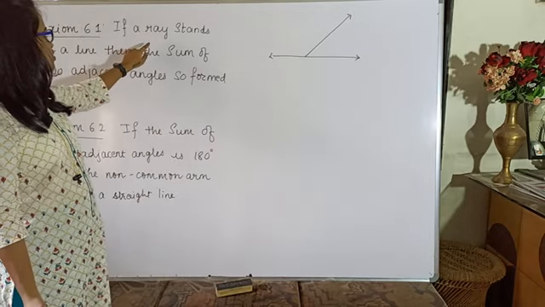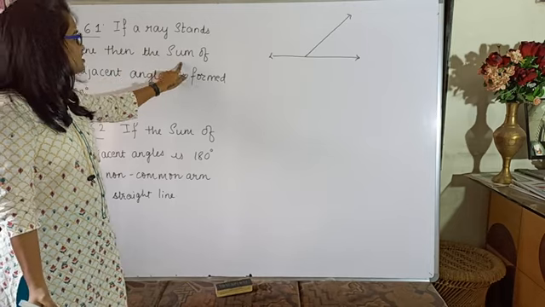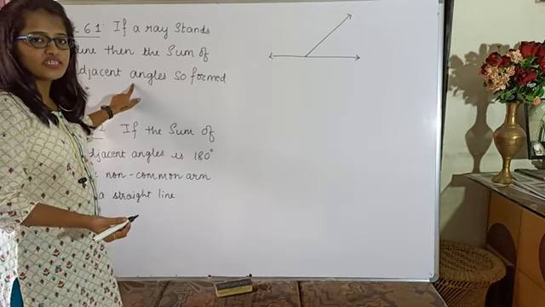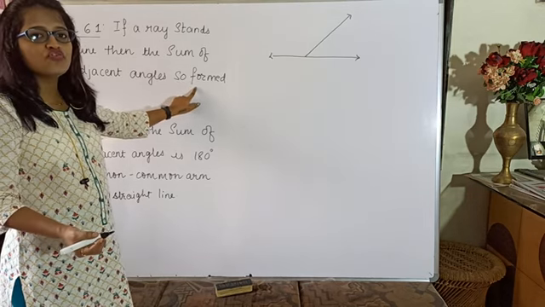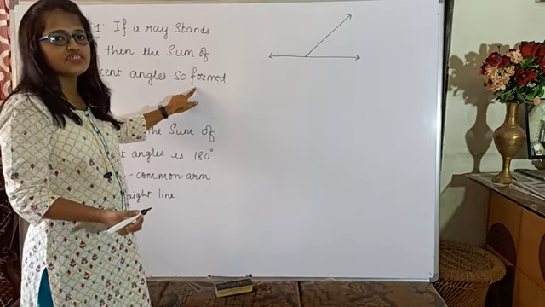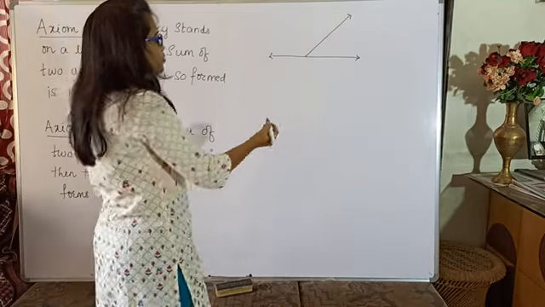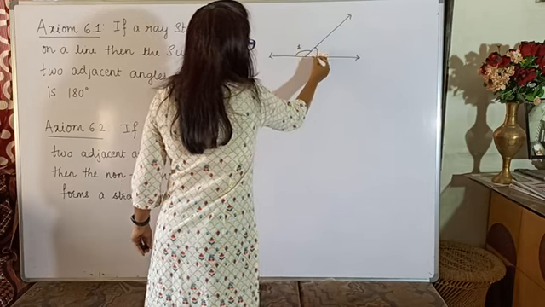After drawing a ray on that line, the sum of two adjacent angles, the angles so formed. When you draw a ray on that line, definitely two angles will be formed, and those two angles are adjacent to each other.